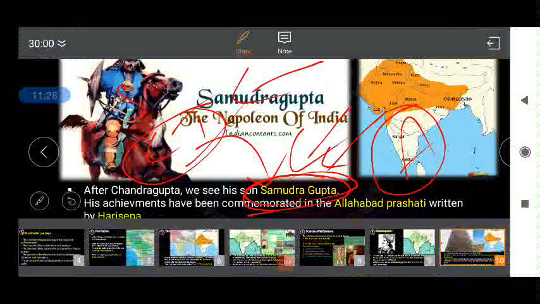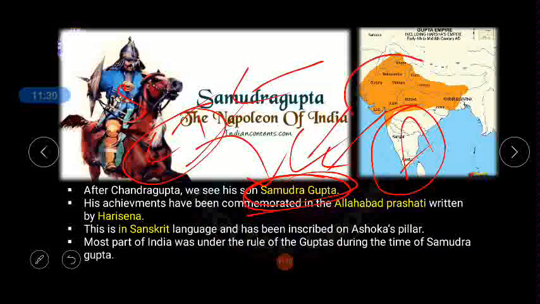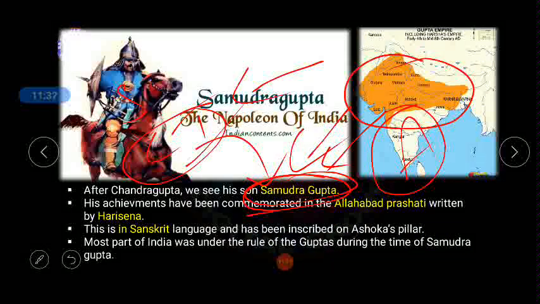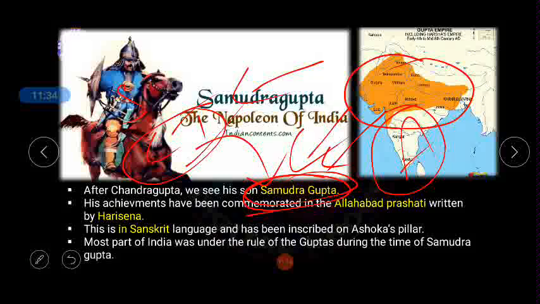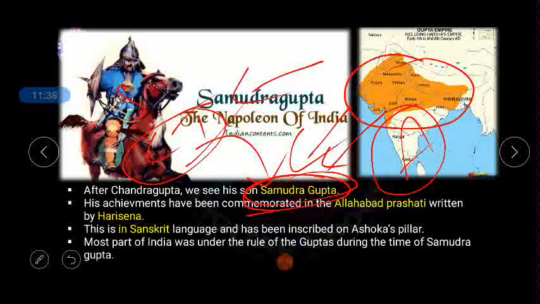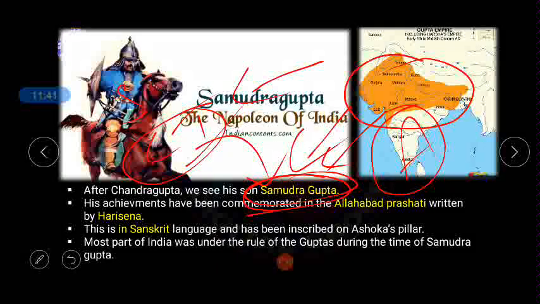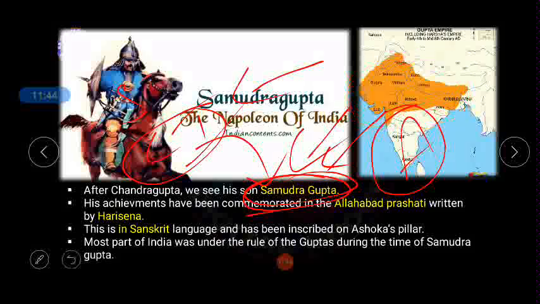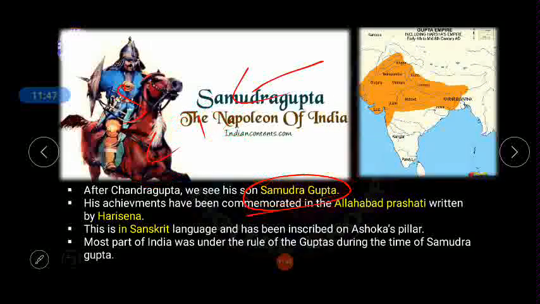So here you can identify especially the northern part of India. And one more thing we should focus on: the Gupta Empire, and obviously the Shatavahanas, who were ruling the southern part of India. Why were they restricted only to the northern part of India? Why couldn't they expand their empire to the southern part of India? Because here